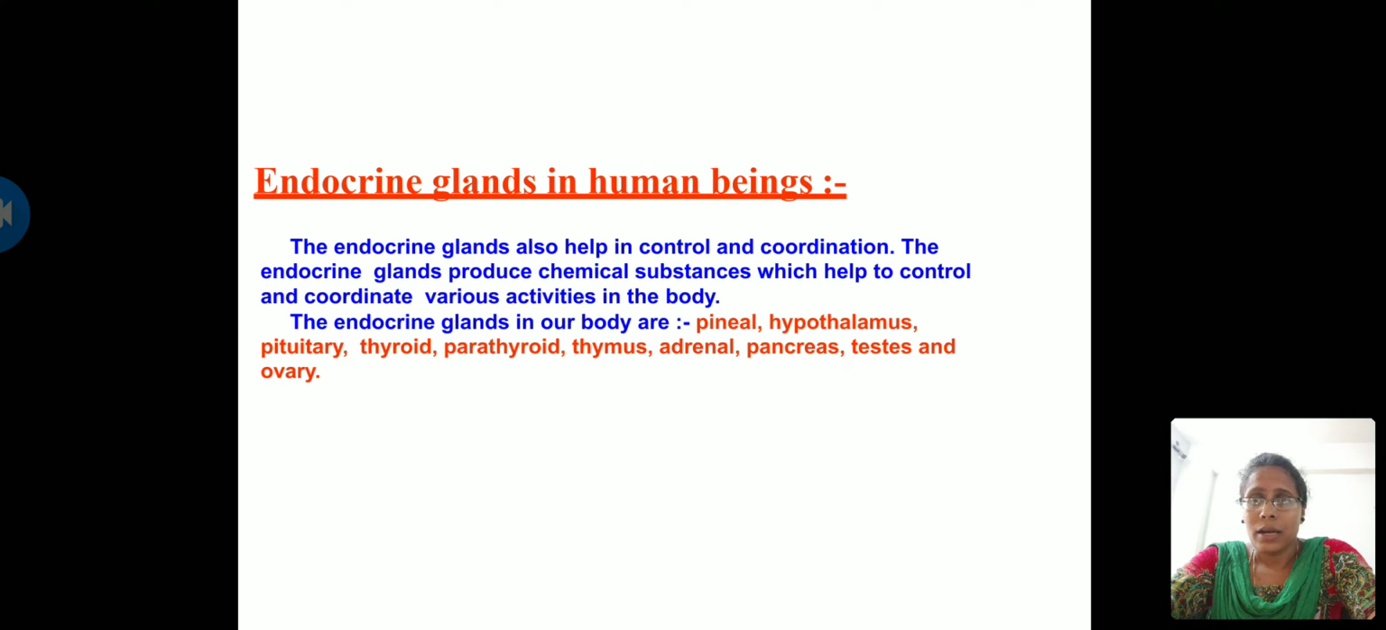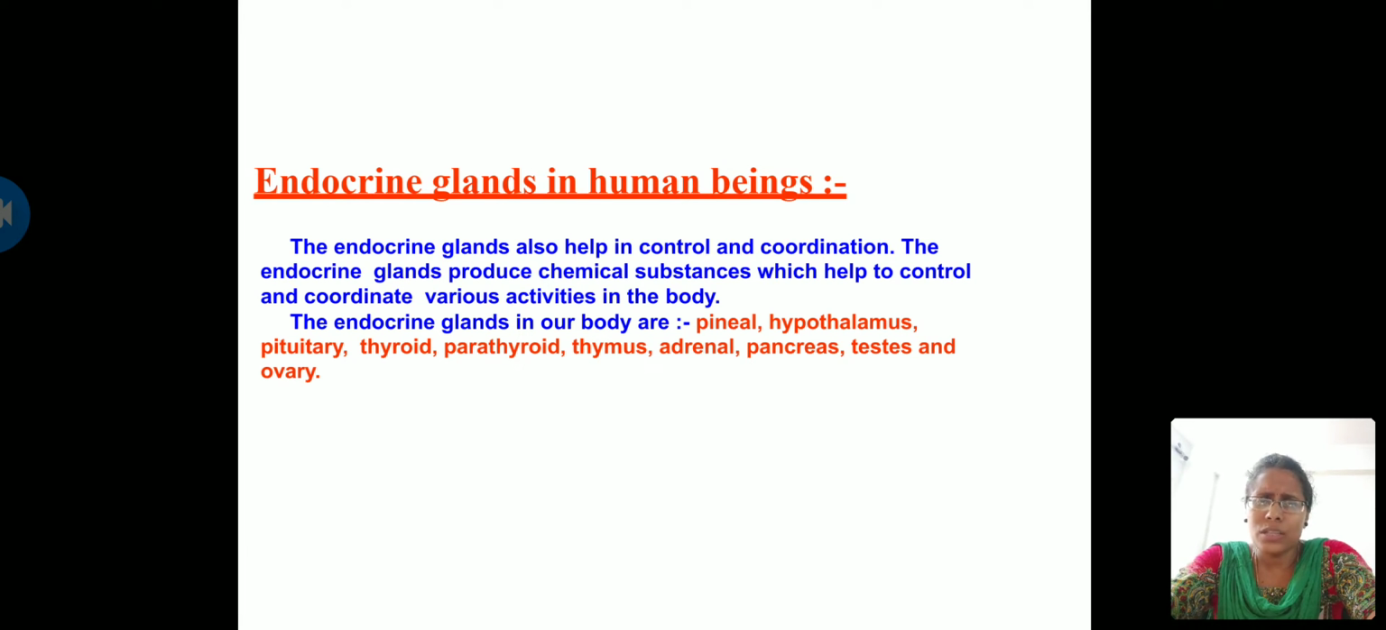So what are these endocrine glands? Endocrine glands are the glands which produce chemical substances that help and coordinate various activities in the body. Endocrine glands are ductless glands, in the sense that they don't have any tubes. They immediately release the hormones into the bloodstream, which carries the hormones to the target sites.